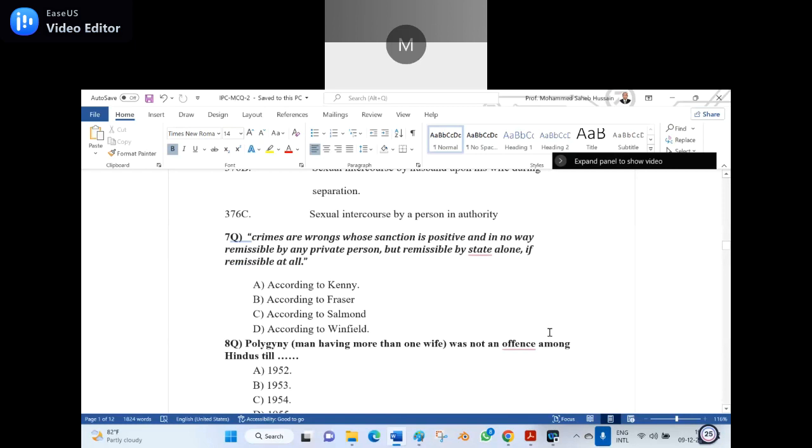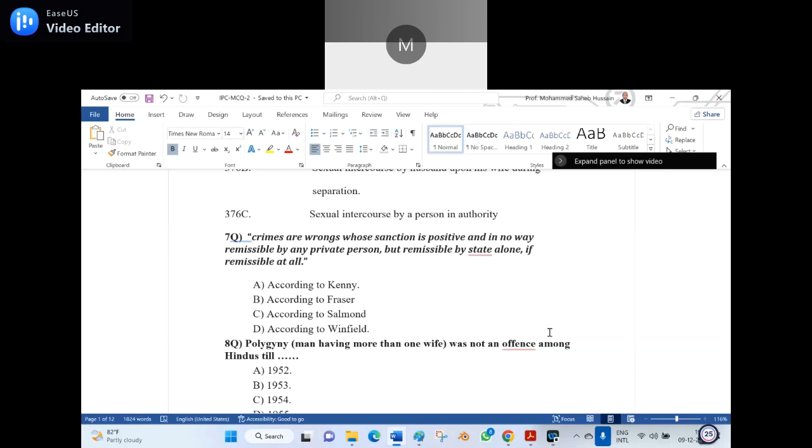Crimes and wrongs whose sanction is positive and in no way remissible by any private person, but remissible by the state alone, if remissible at all. A, according to Kenny, the definition given. B, according to Fraser. C, according to Salmon. D, according to Winfield. Who has given the definition? I made the options A, B, C, D, shoot.